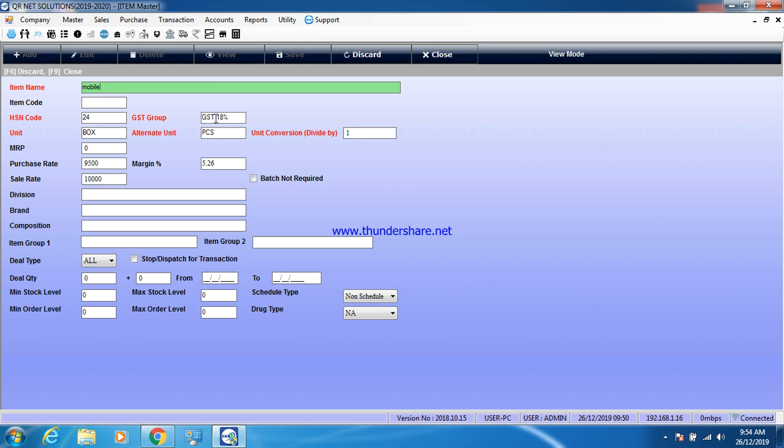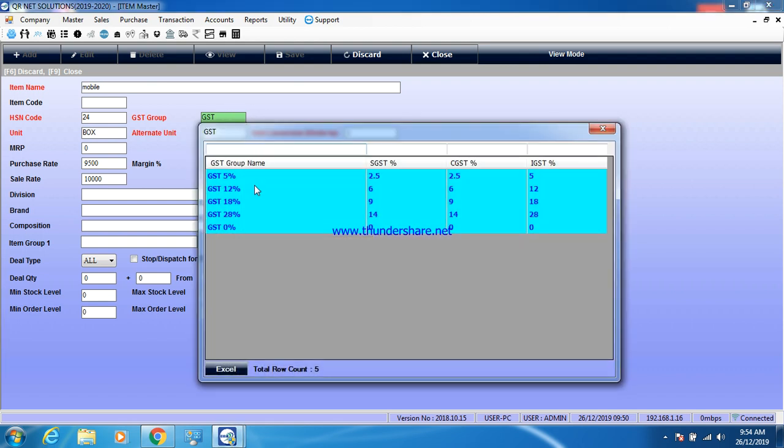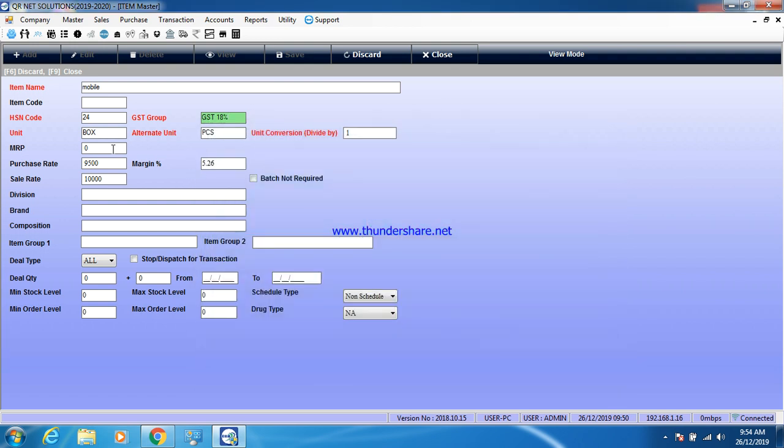And GST group, whichever GST group you want to give, suppose GST group 12% or GST group 18%. Suppose I mention here GST 18%. Unit, every product comes in boxes or pieces. Suppose the unit is boxes. Alternative units: in any box, there are so many pieces.